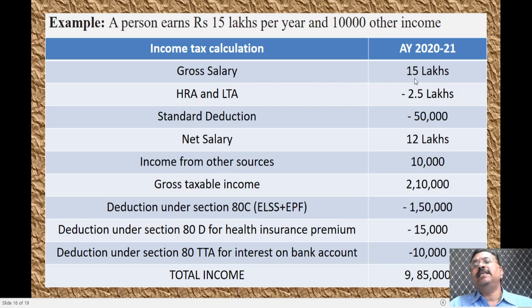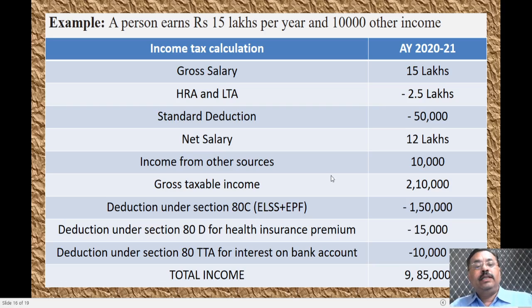The gross salary that he earns is 15 lakhs. Out of that, HRA and LTA is 2.5 lakhs that he is getting, minus 2.5 lakhs. Standard deduction is minus 50,000 rupees. The net salary will be 15 lakhs minus 3 lakhs, which is 12 lakhs. The income from other sources has to be added to this net salary. 12 lakh rupees plus 10,000. Sorry, there is a mistake here, that is a typographical error. It is 12 lakhs 10,000 rupees.